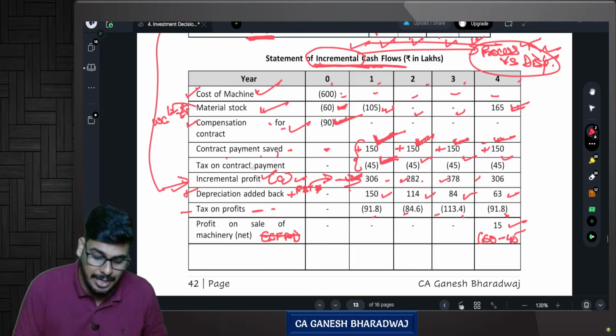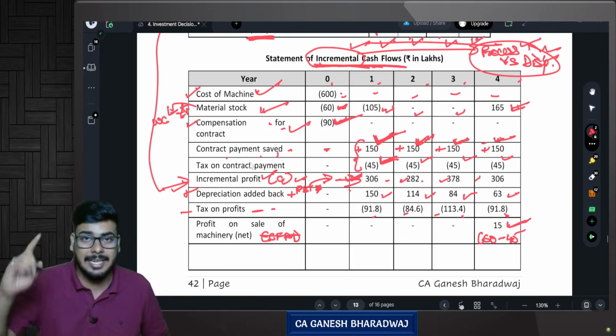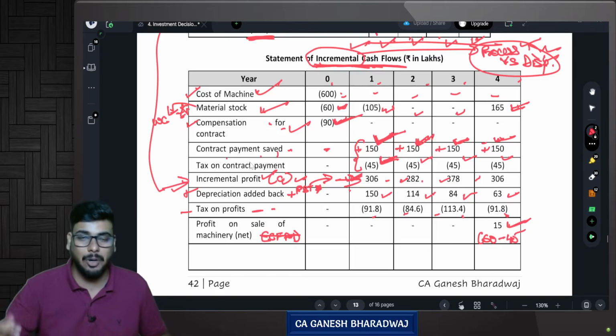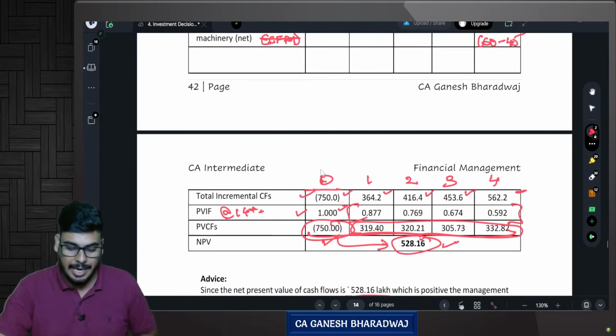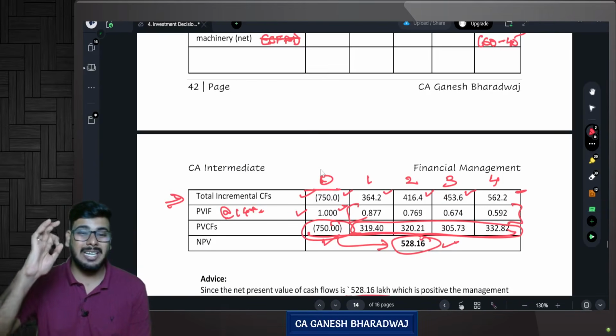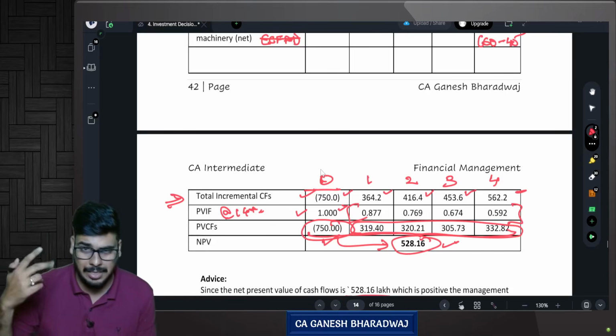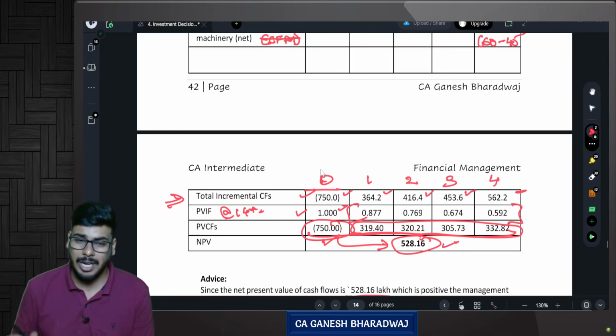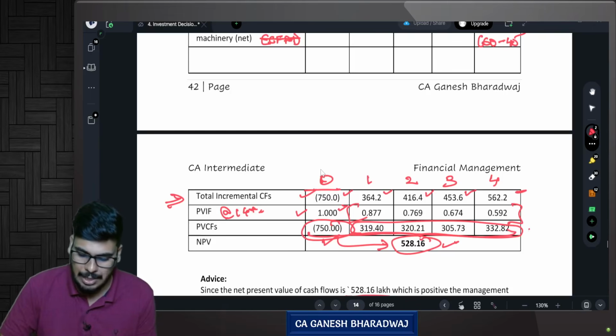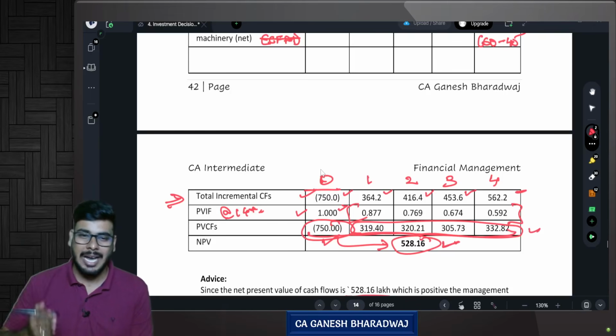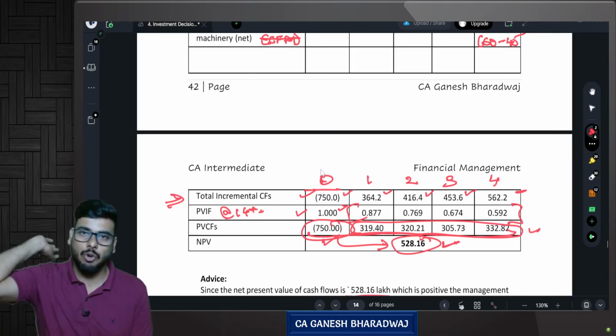And of course finally you should add your residual value also, the net sale proceeds by sale of machinery. All these are the relevant cash flows. You get your incremental cash flows after tax, and multiplied with the relevant present value interest factors, you get the present value cash flows. You sum total all the present value cash flows, you get your NPV. And since your NPV is positive, you can go for this particular project.